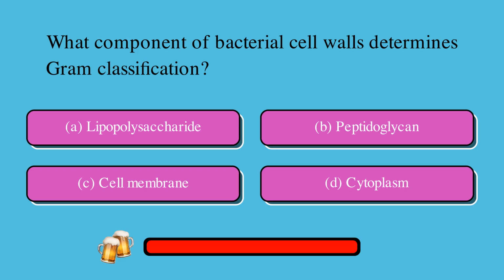What component of bacterial cell walls determines gram classification? Is it A. lipopolysaccharide, B. peptidoglycan, C. cell membrane, or D. cytoplasm? The correct answer is B. peptidoglycan.